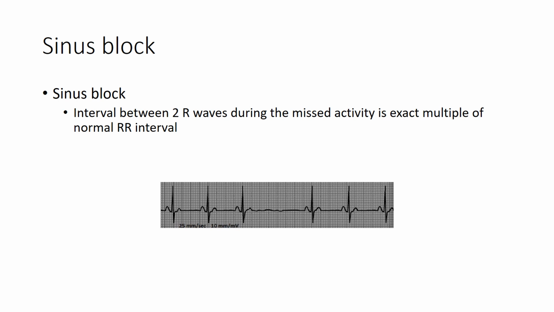In case of sinus block, the interval between two R waves during the missed activity is an exact multiple of the normal RR interval. Here we have shown the ECG strip which depicts sinus exit block. You can see that during the missed activity, the total duration between two R waves is an exact multiple of the normal duration between two R waves.